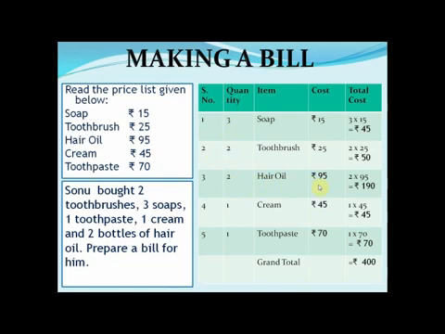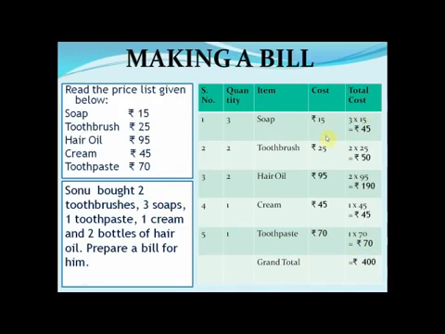So 1 hair oil costs 95 rupees. So 2 will cost how much? 190. Now cream, 1 cream 45 rupees, so 1 into 45 is rupees 45. Now toothpaste 1, so 70 rupees here.